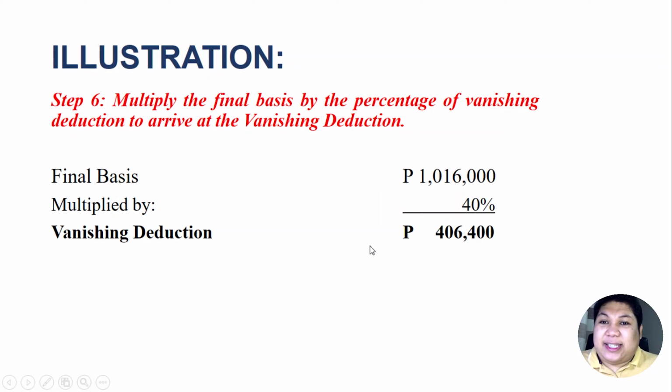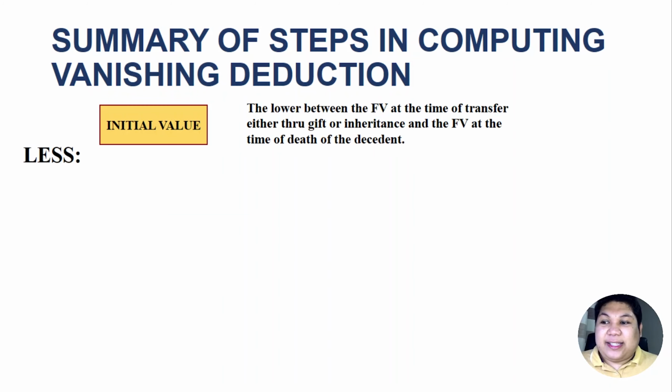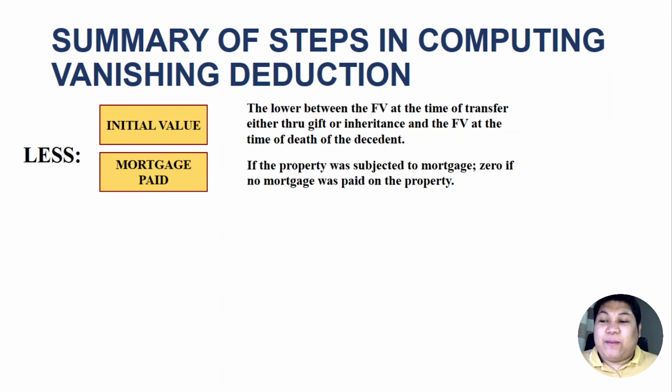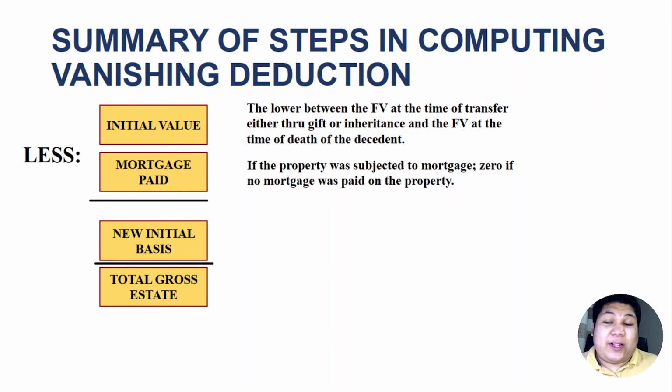So here is the summary of how we compute the vanishing deduction. First, the initial value. Second, we deduct the paid mortgages. If there was a mortgage, then any paid mortgage will be deducted, but if there is none, then just 0. And we will get the new initial basis. This new initial basis will be divided by the total gross estate and multiplied by the LIT plus TPU.